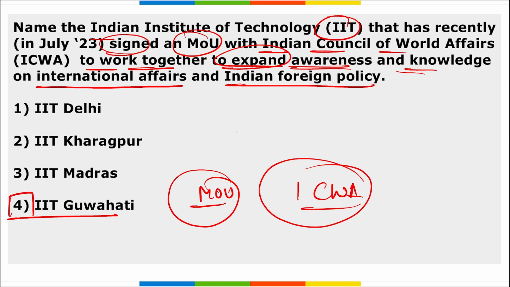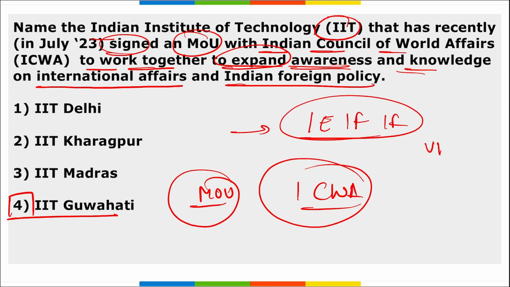This MOU aims to address the challenges and opportunities in the global arena and share the vision of G20 theme, that is One Earth, One Family, One Future, or Vasudhaiv Kutumbakam.